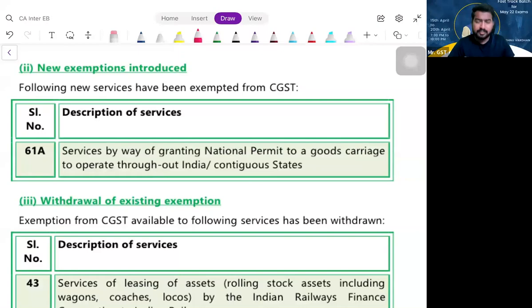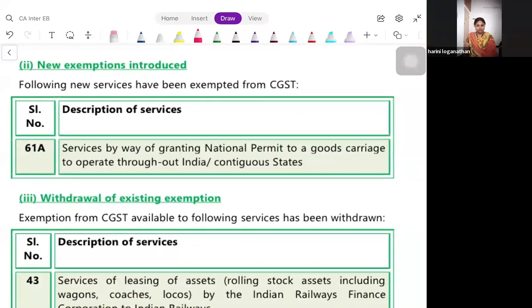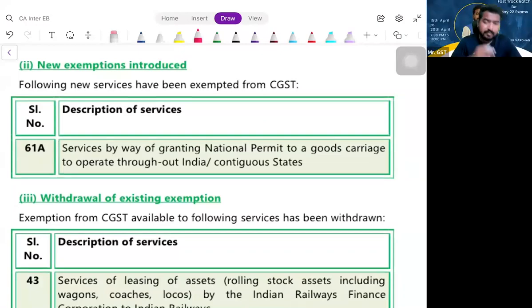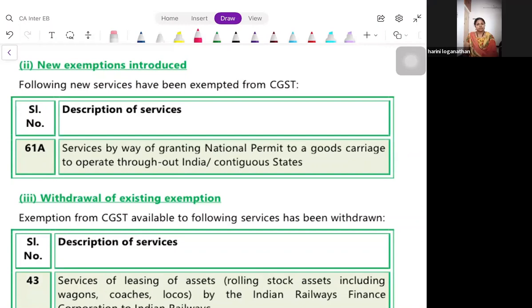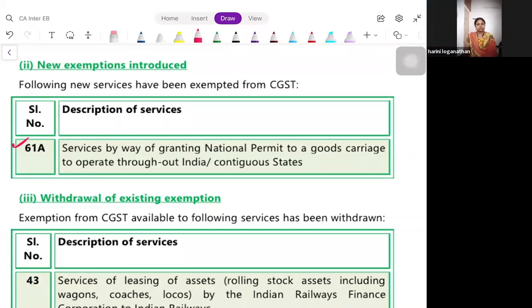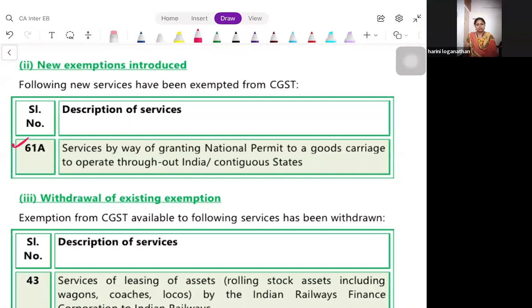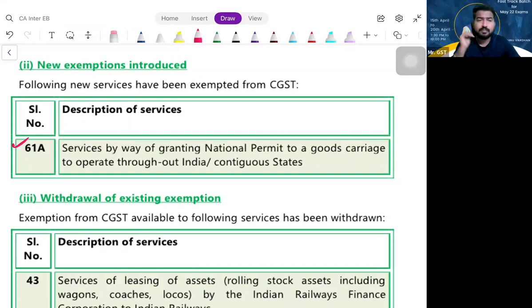So in this transaction, the new exemption, who is the supplier, my dear friends? Read the exemption 61A. What did they say? They said that services by way of granting national permit to a goods carriage to operate throughout India or contiguous states. Who is the supplier here?